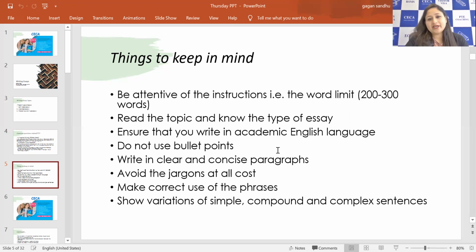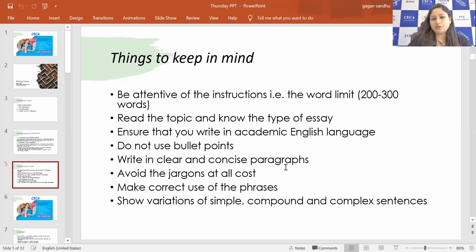Ensure that you write in academic English language. So there is one format to write an essay, which is the academic version of the English language. You cannot write the essay informally, because the formal way of writing the essay is required here. That's how you get more and more marks, right? So use a mixture of sentences, simple, compound, complex, because that's how we write in a formal way, not using any spoken phrases. What we generally use when we talk in English, those phrases, we're not writing in them here, because we are following the academic English language structure only.